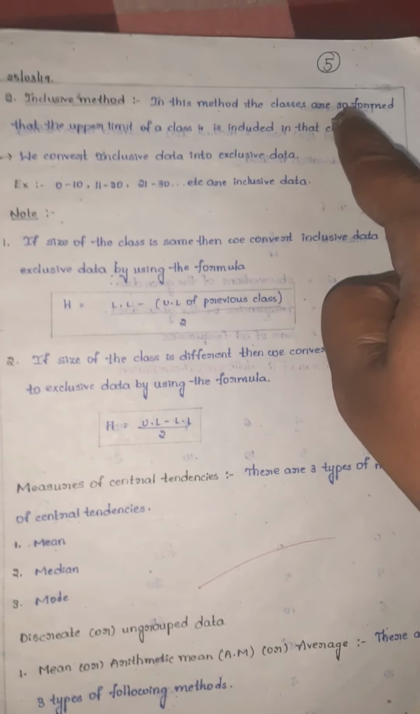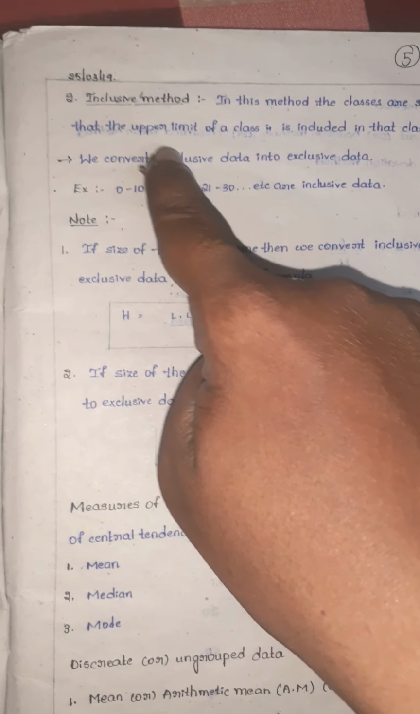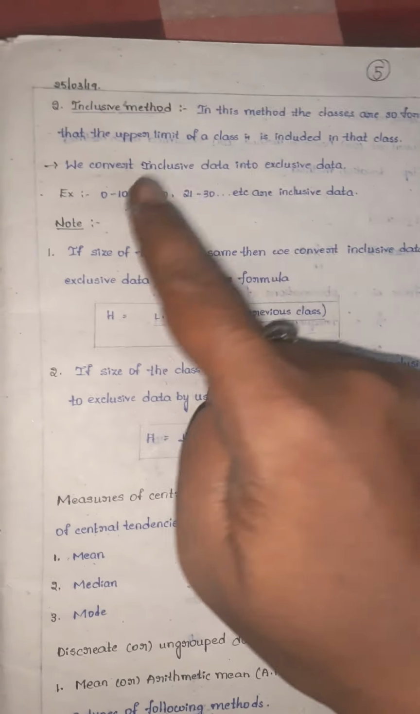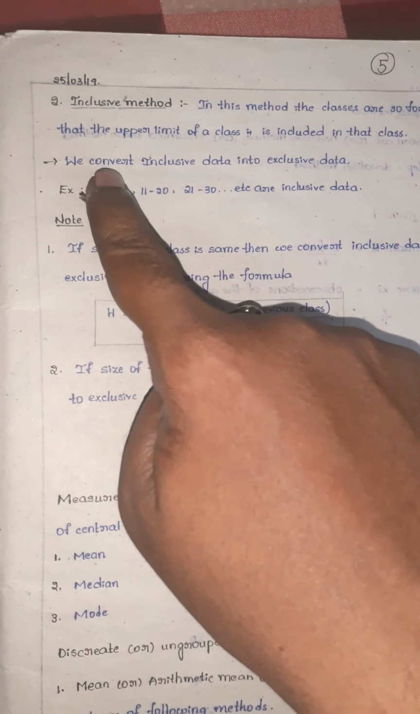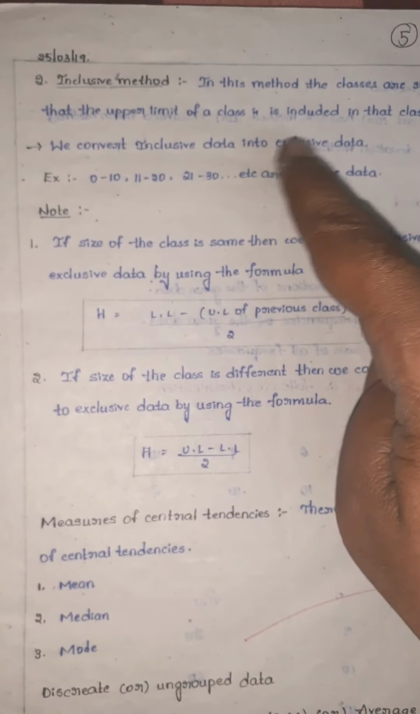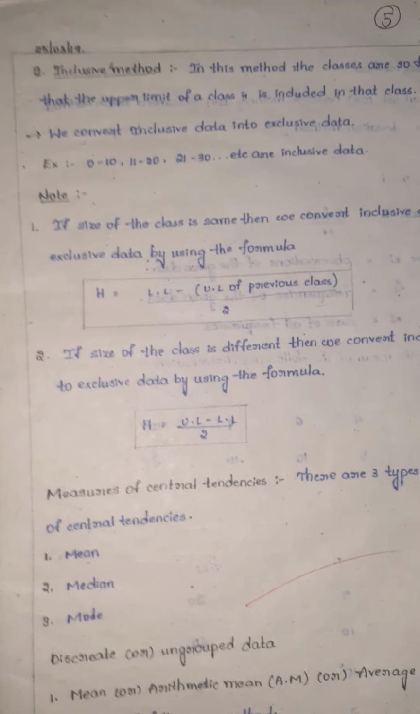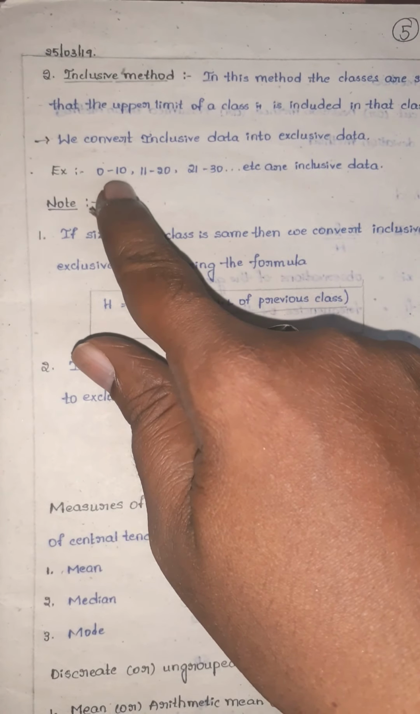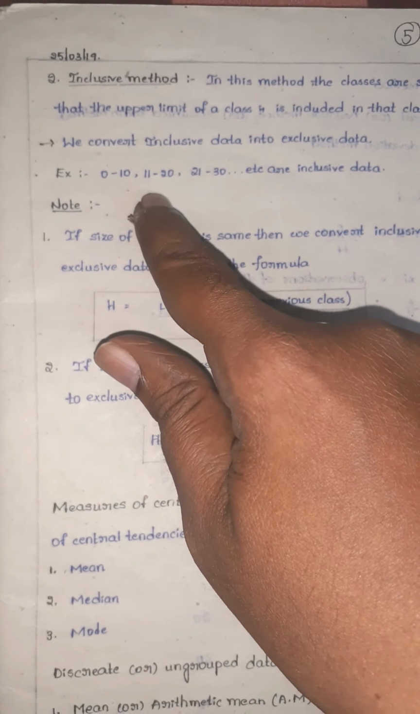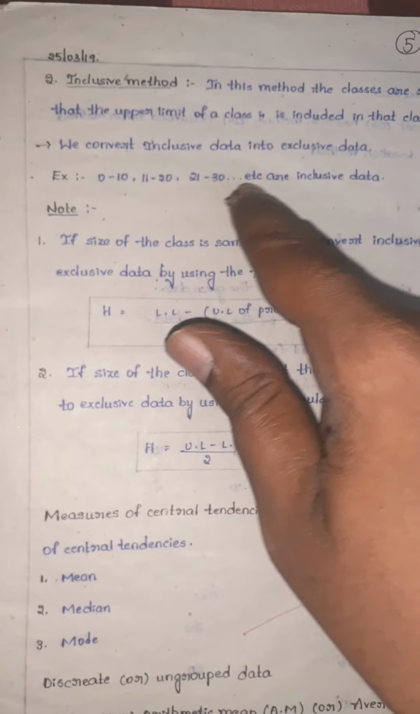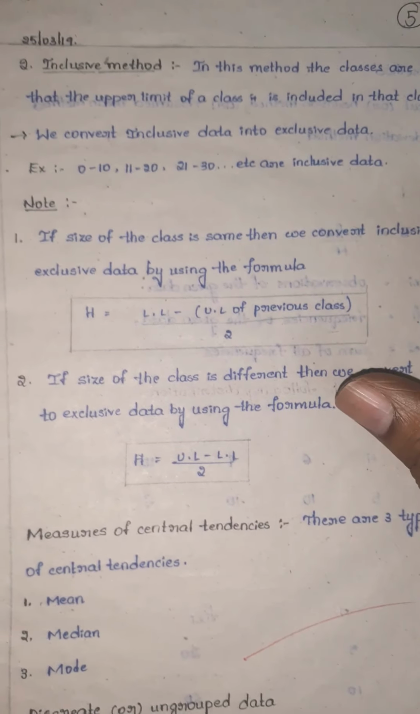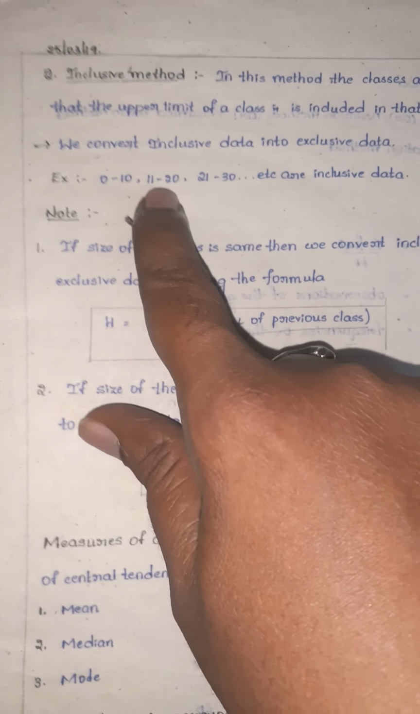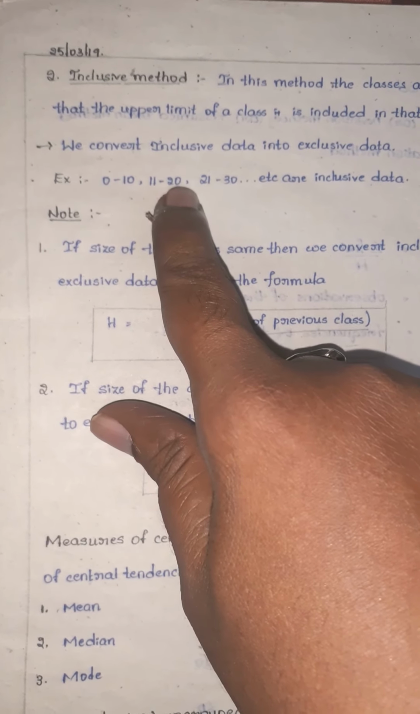In this method, the classes are so formed that the upper limit of the class is included in that class. Whenever this type of problem is given, we convert inclusive data into exclusive data. See the example: 0 to 10, 11 to 20, 21 to 30, and so on, are inclusive data. Why? Because here the lower limit is 0, the upper limit is 10. Here the lower limit is 11, the upper limit is 20.